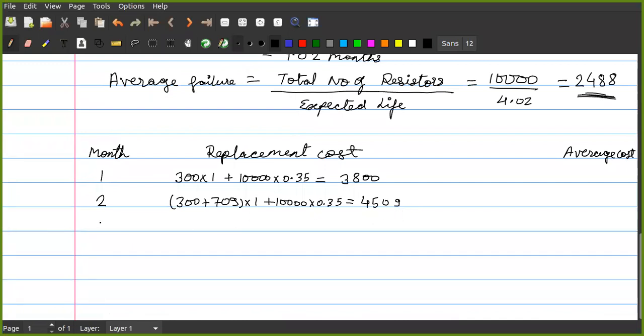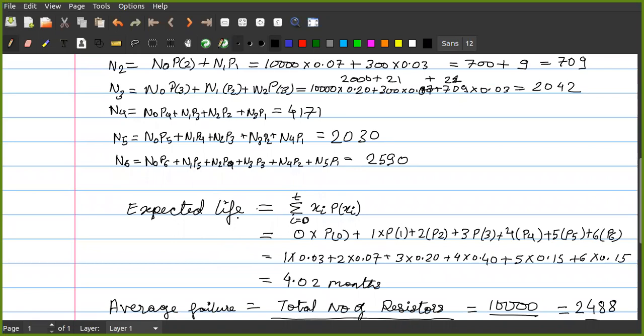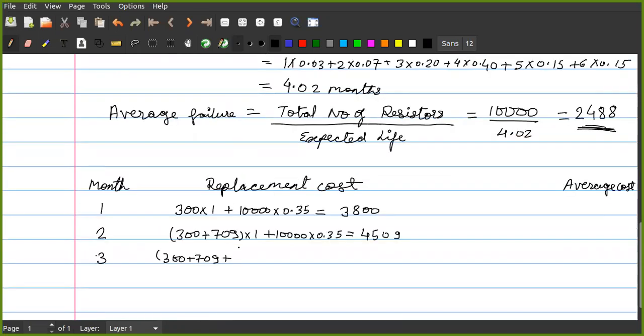Please calculate this. After the third month, this will be 300 in the first month plus 709 in the second month, plus third month it is 2042. Tell me, Aditya. In the first row, replacement cost 300 into 1 plus 10,000 into 0.35.